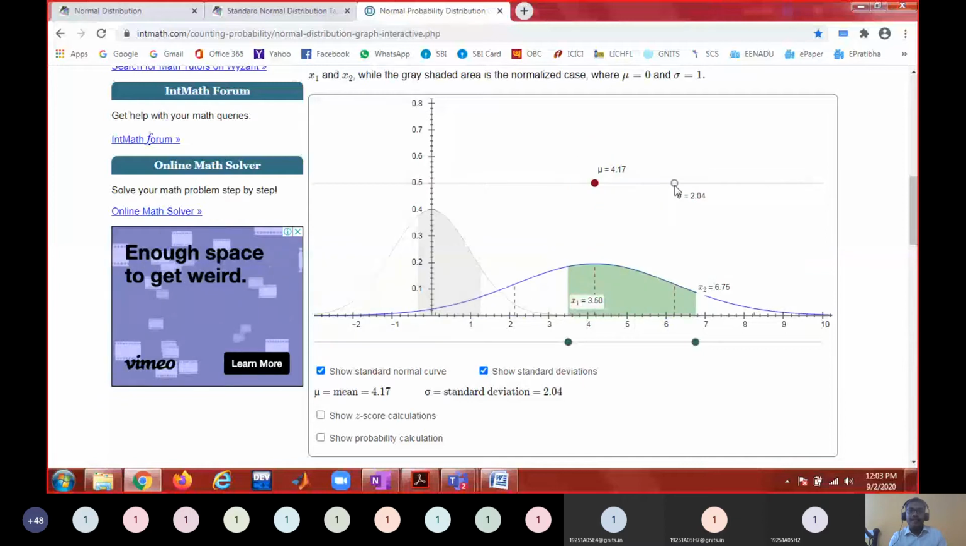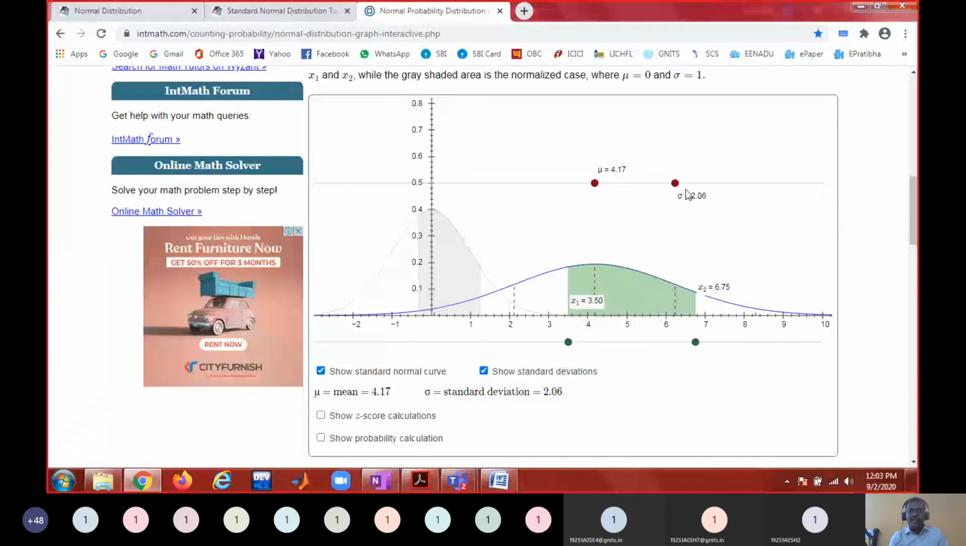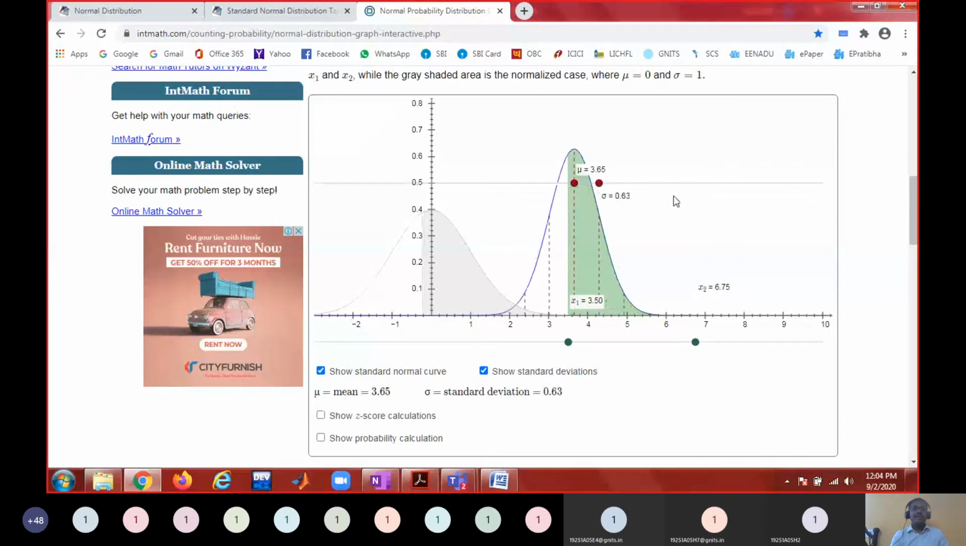Okay. Larger the standard deviation, the spread of the data will be more. So for lesser standard deviation, spread is less. For larger standard deviation, spread is more. And I can have several. See, origin is here, and I can have infinitely many normal curves for different values of mu and sigma. Is that clear?